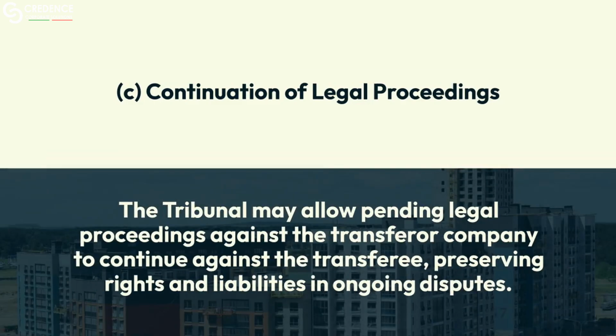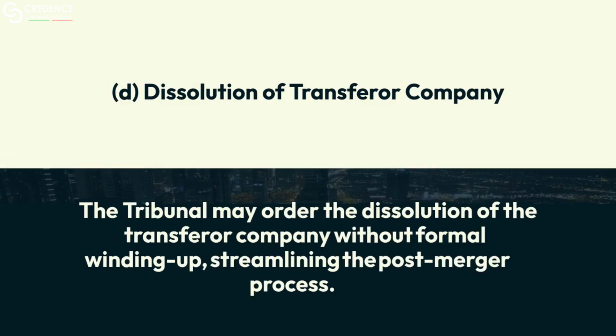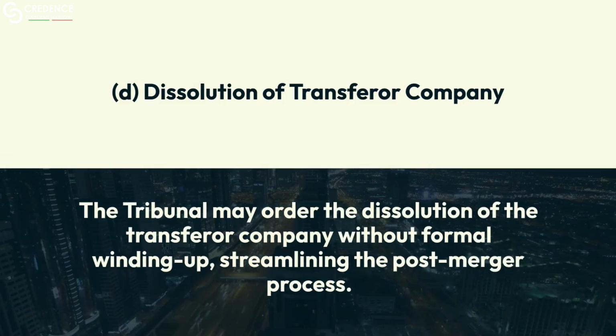C. Continuation of legal proceedings. The tribunal may allow pending legal proceedings against the transferor company to continue against the transferee, preserving rights and liabilities in ongoing disputes. D. Dissolution of transferor company. The tribunal may order the dissolution of the transferor company without formal winding up, streamlining the post-merger process.